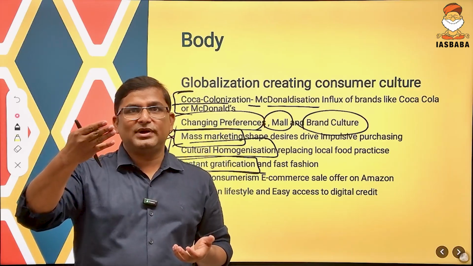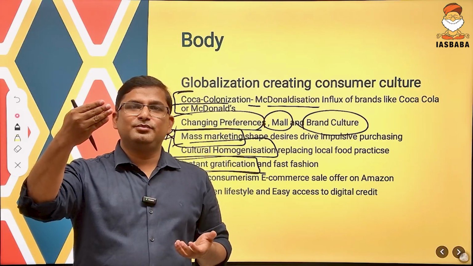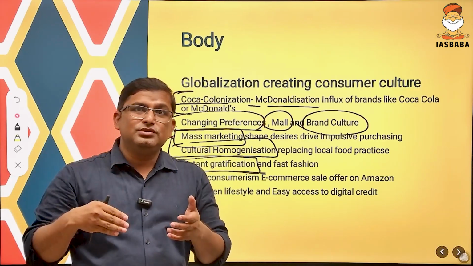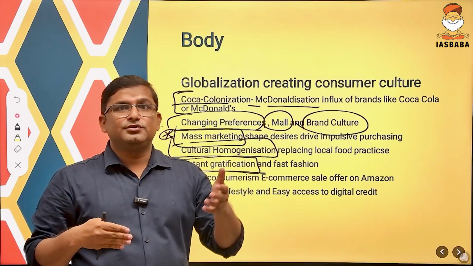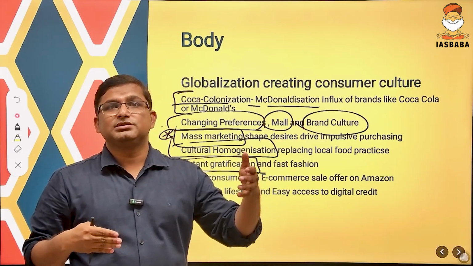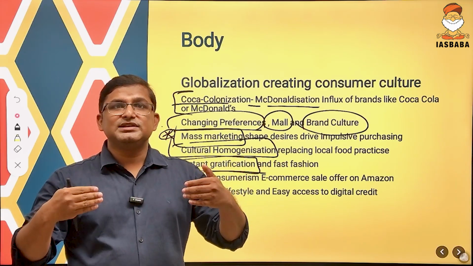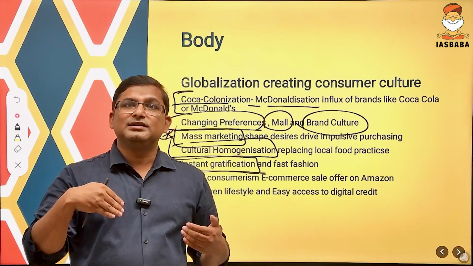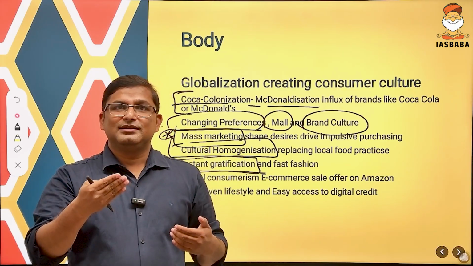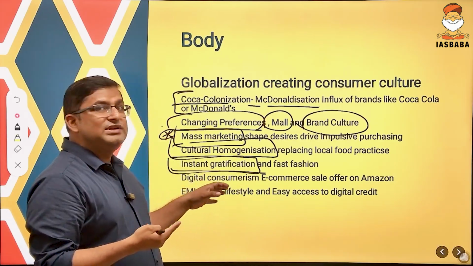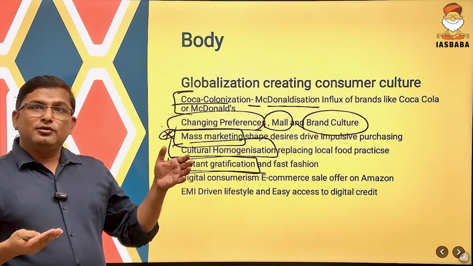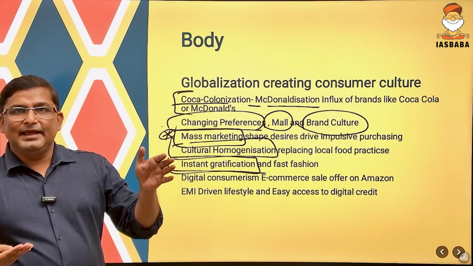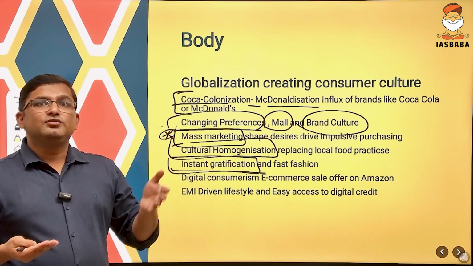Dopamine will be created in your mind and you will be forced to purchase the pizza, purchase the burger and consume it, because it gives us instant gratification. It satisfies our hunger immediately. Clear? So this is also a reason that in India globalization has created aggressive consumer culture.